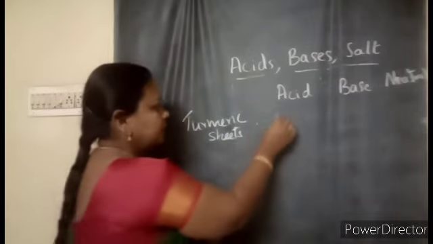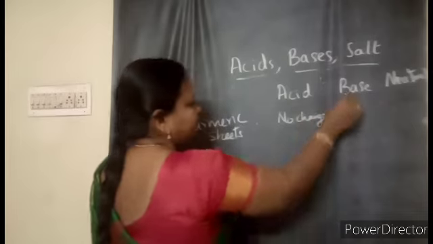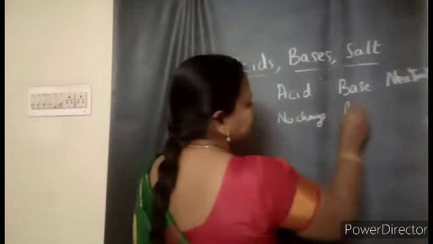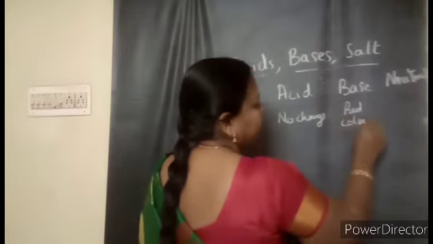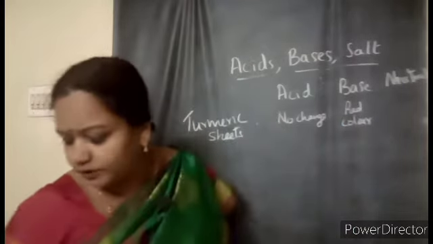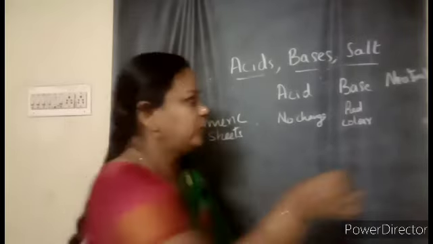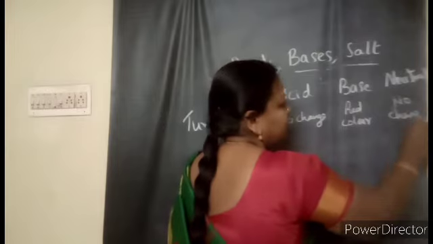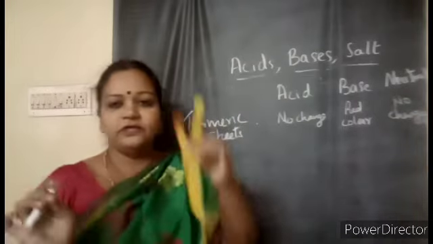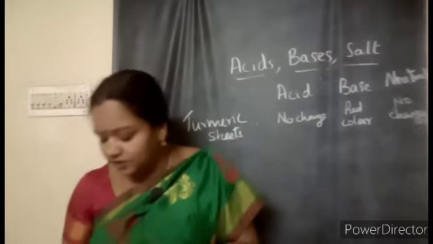So acid, turmeric sheet, color, no change. And when it is tested with the base, it changed into red color. Red color it changed. And with the neutral distilled water, if you take it in a beaker and test with that, you have to do on your own, there will be no change. Even the neutral substances, there will be no change you can find with the turmeric sheet. So you collect many things and test with the turmeric sheet like that.